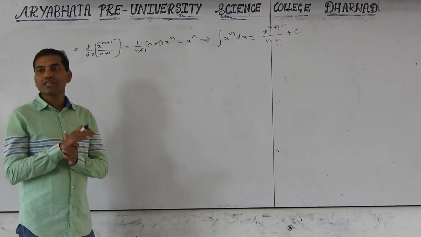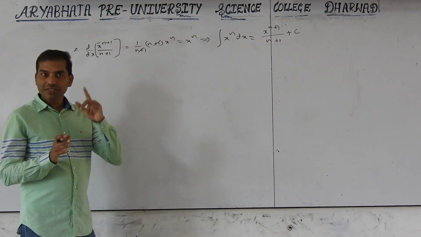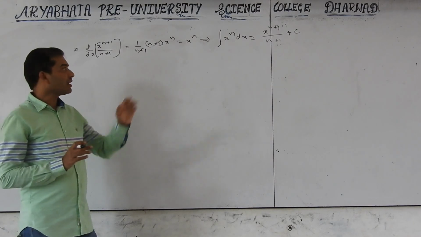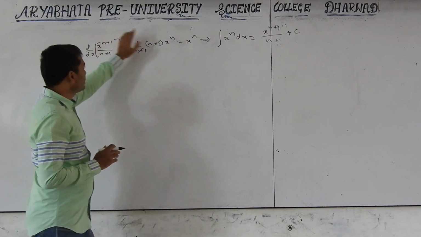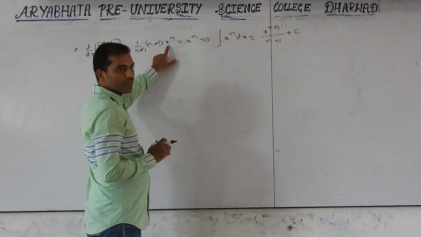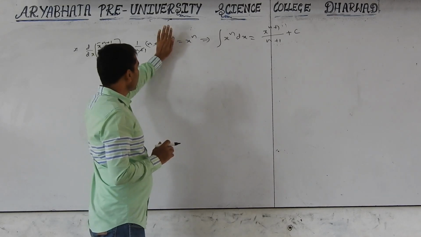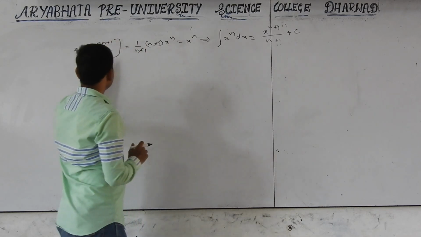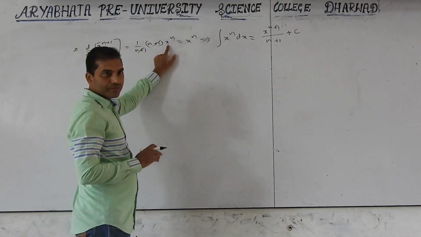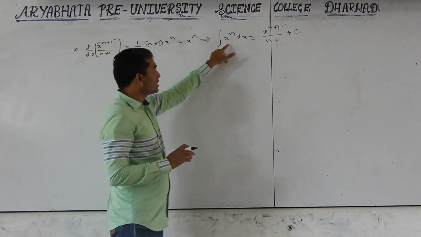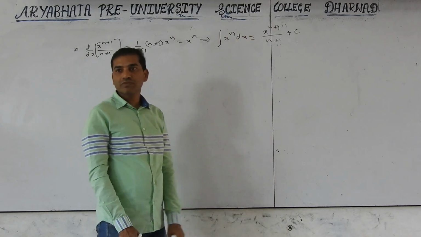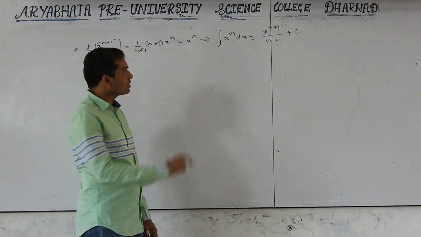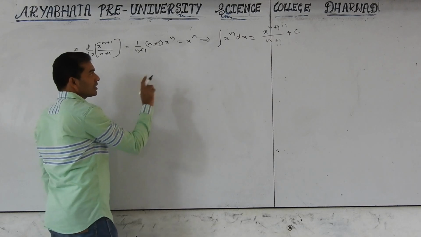Integration of x raised to n is x raised to n plus 1 by n plus 1, because I want the standard formula. To get x raised to n, by taking this only we will get this. So that is the formula, consider it a standard formula.